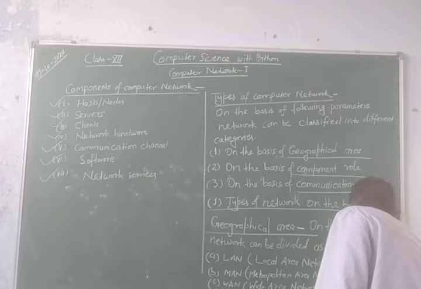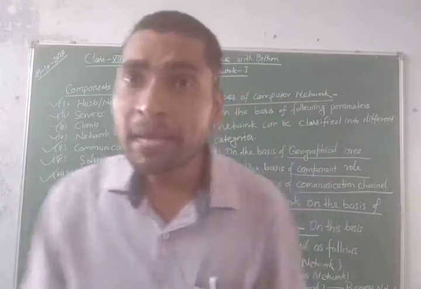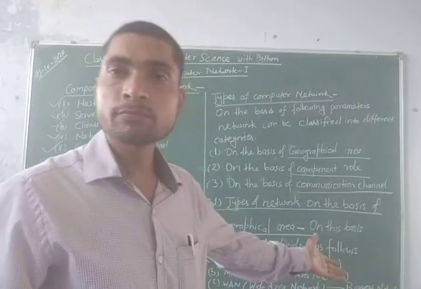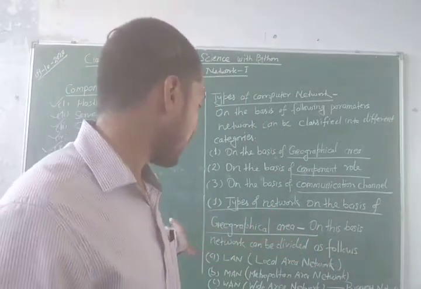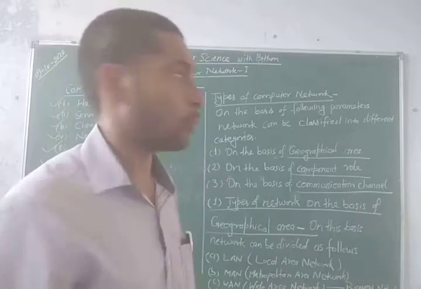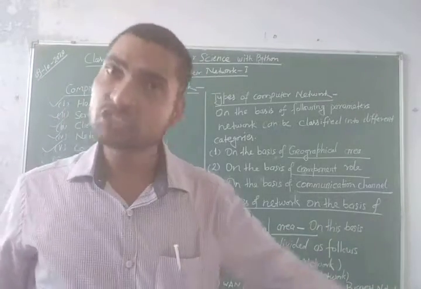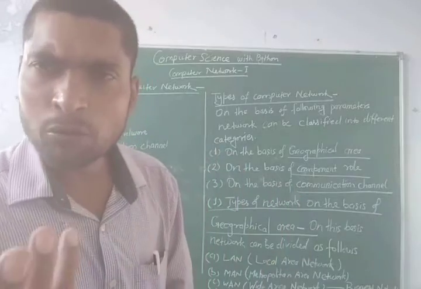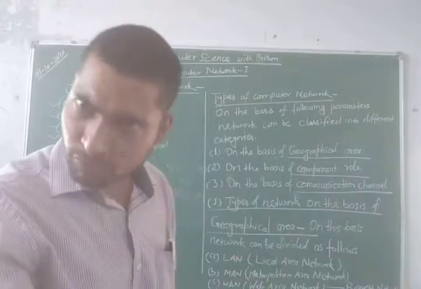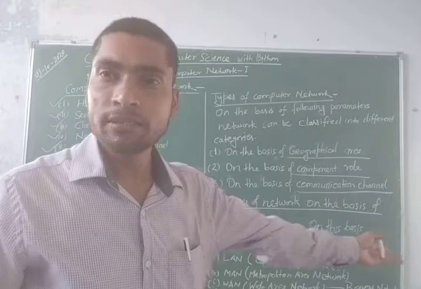And this is the smallest. PAN may be the smallest network, and WAN is the biggest network of the world. Now let us discuss one by one some essential general features of these networks. Alright?